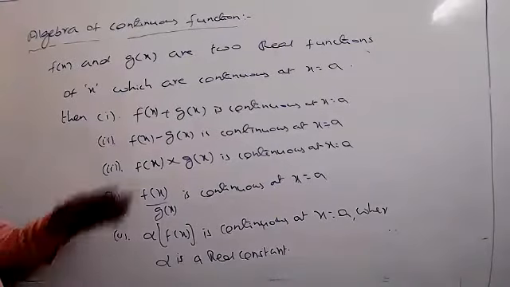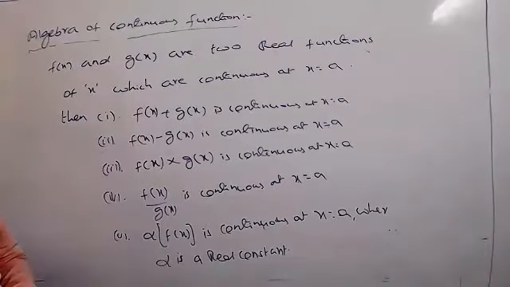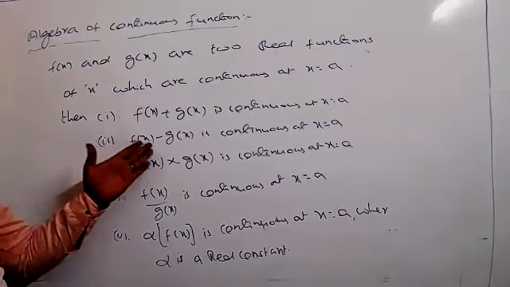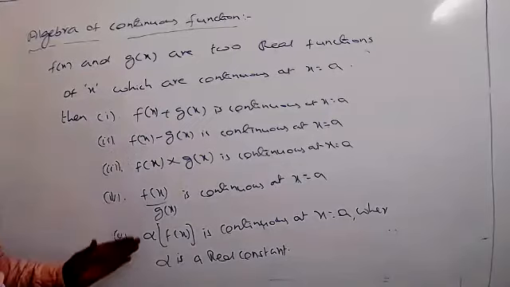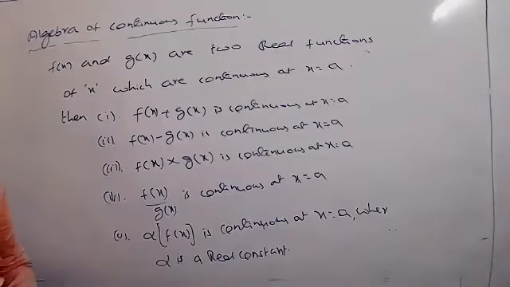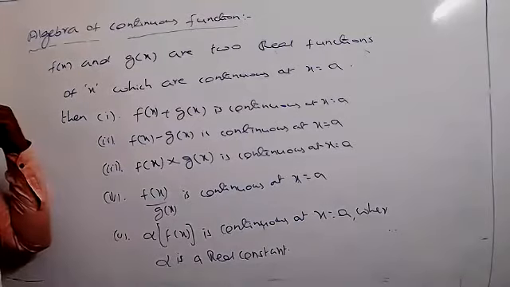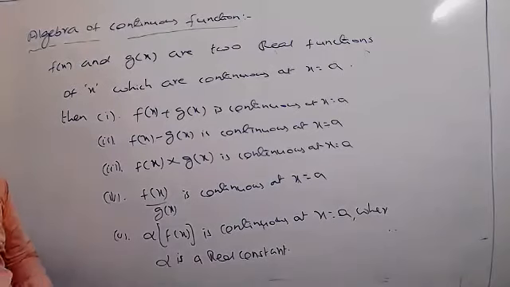Okay, what is that? First one, f of x plus g of x is continuous at x equal to a. So addition, subtraction, multiplication, division, and scalar multiplication, all the functions are continuous at x equal to a only. We can prove this easily.